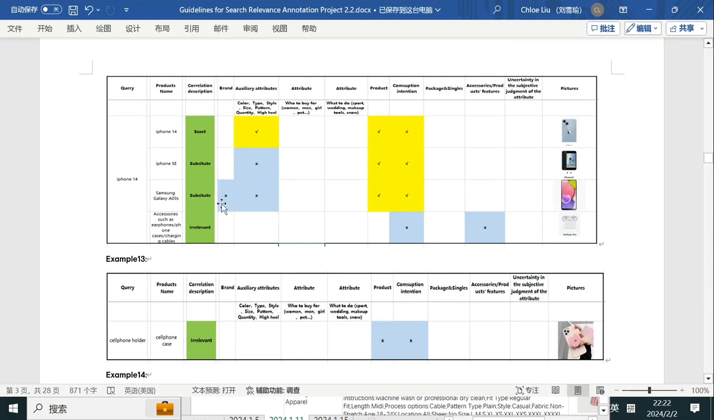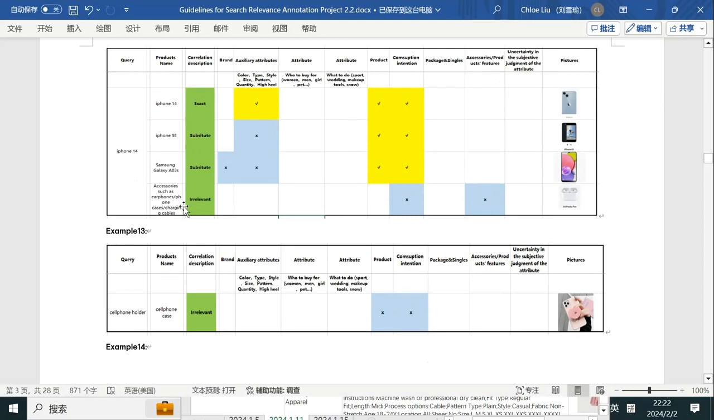Okay. And next one, accessories, such as earphone, phone cases, charging cables. Under this circumstance, we need to mark it as irrelevant. So here is an earphone, AirPods. It is an accessory of iPhone, right? So if the product is an accessory of the search item, we mark it as irrelevant.